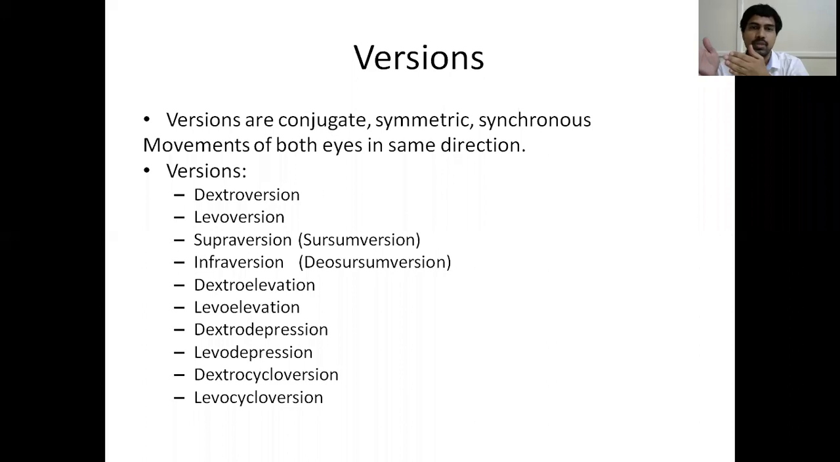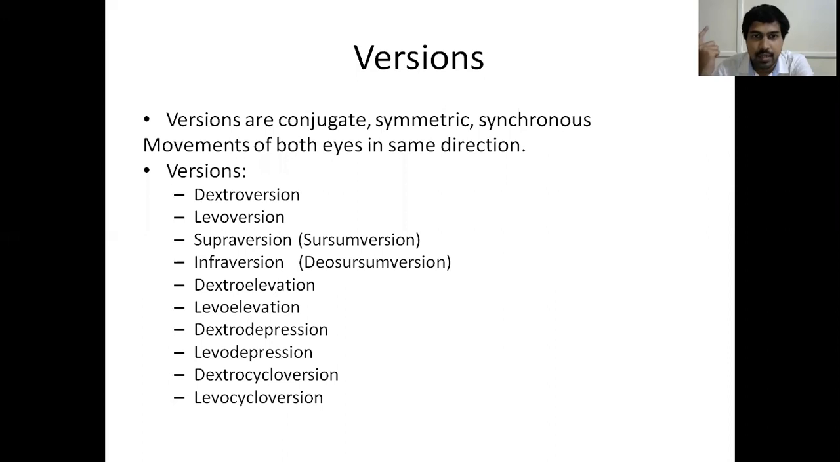So they're synchronous movements which are symmetric and they're also conjugate. And so what are the various versions? Dextroversion, both eyes looking towards the right. Levoversion, both eyes looking towards the left. Supraversion or sursumversion, both eyes looking up, or elevation simply. Infraversion is also known as depression.